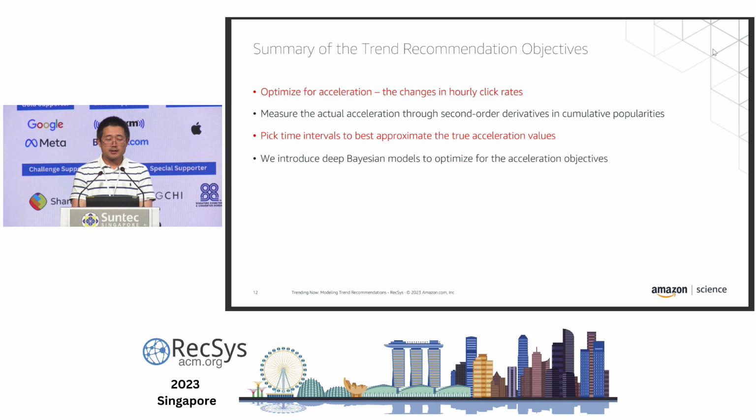So to summarize, trend recommendation optimizes for acceleration, which is the changes in the hourly click rates. We measure the actual acceleration through second-order derivatives in the cumulative popularities. We have to pick a time interval to best approximate the true acceleration values, and we'll next introduce deep Bayesian models to optimize for the acceleration objectives.